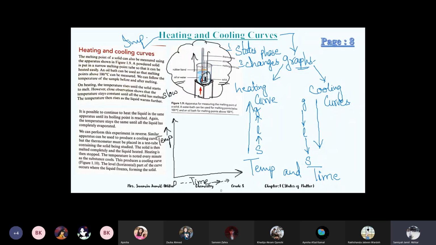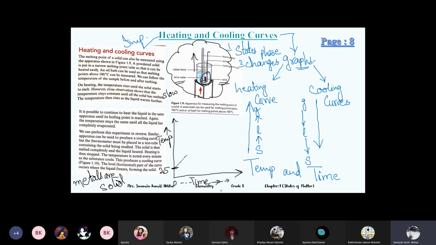Let's say we take a solid, for example a metal. We all know that metals are solid at room temperature. At zero time, when we have not started heating it, it's at 25. It's in the solid state. Now we are heating it, and the temperature will rise.